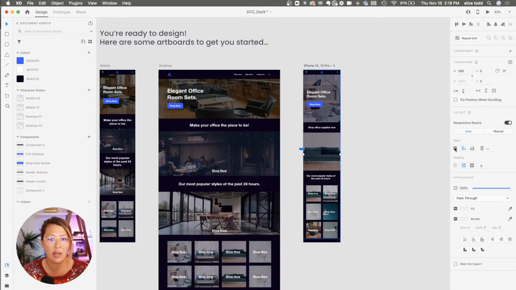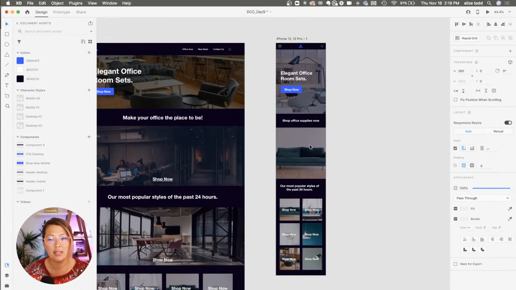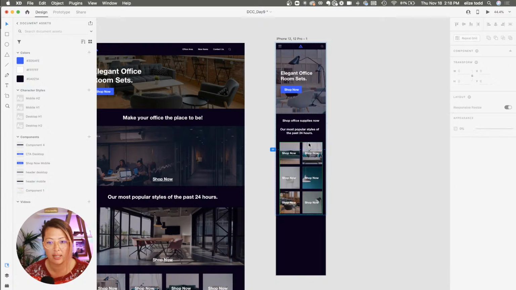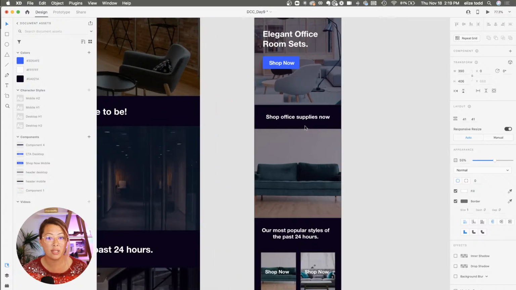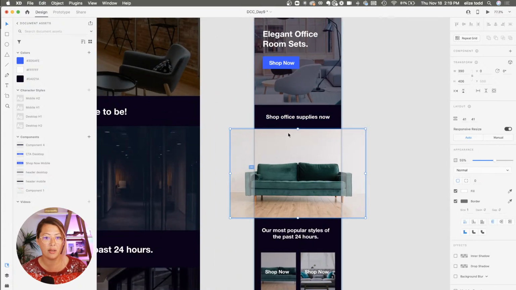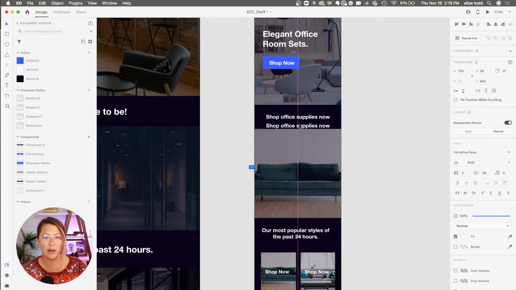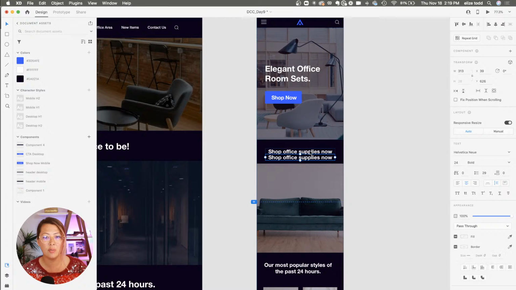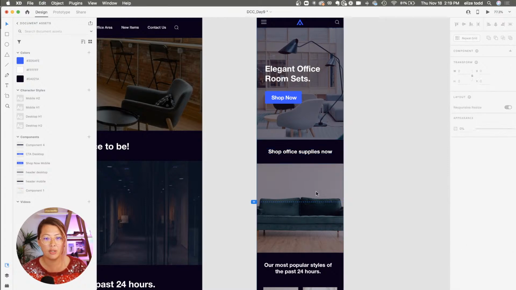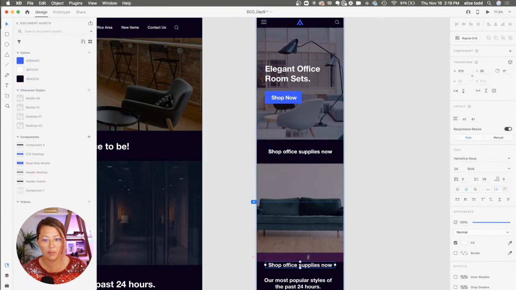And the reason's like, okay, well, why do we want to do this? What this does is, if I remove something like this image, do you see how everything just moved up? Or if I wanted to add something in here, I can add into my group there.